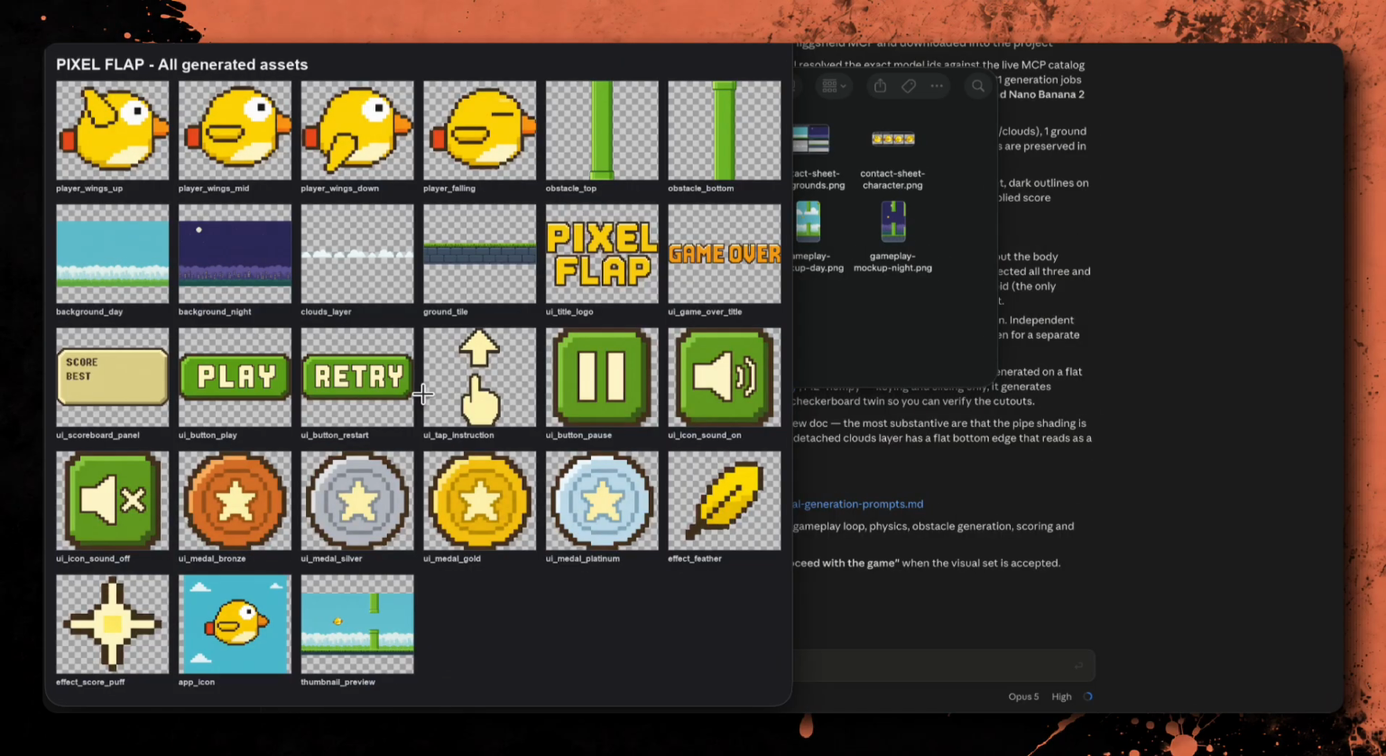The complete contact sheet gives us a clearer overview of the interface. There is an original title called Pixel Flap, a game over treatment, a scoreboard, and play and retry buttons. We also have pause and sound controls, different medal states, a score effect, an application icon, a thumbnail, and the rest of the supporting game visuals.